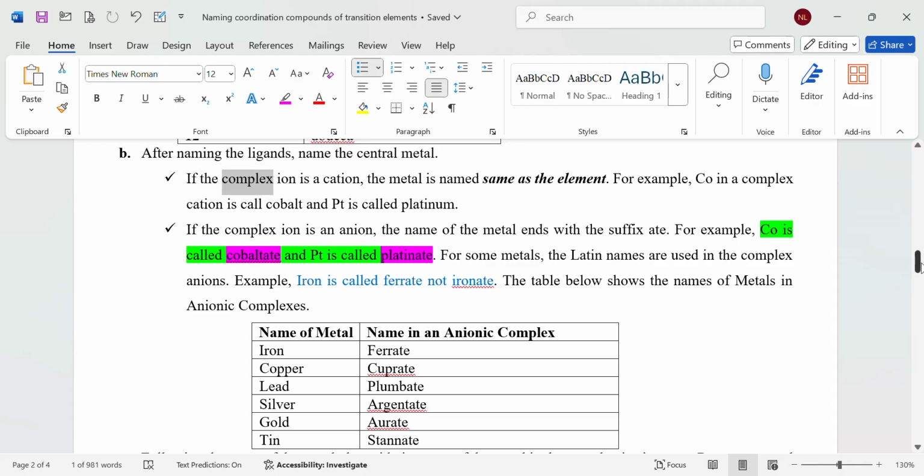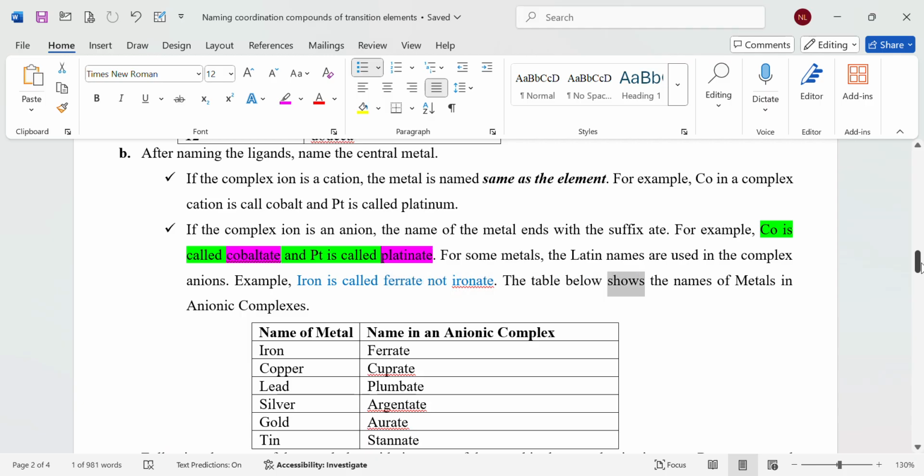After naming the ligands, name the central metal. If the complex ion is a cation, the metal is named the same as the element. For example, Co in a complex cation is called cobalt and Pt is called platinum. If the complex ion is an anion, the name of the metal ends with the suffix ate. For example, Co is called cobaltate and Pt is called platinate. For some metals, the Latin names are used in the complex anions. Example, iron is called ferrate, not ironate.